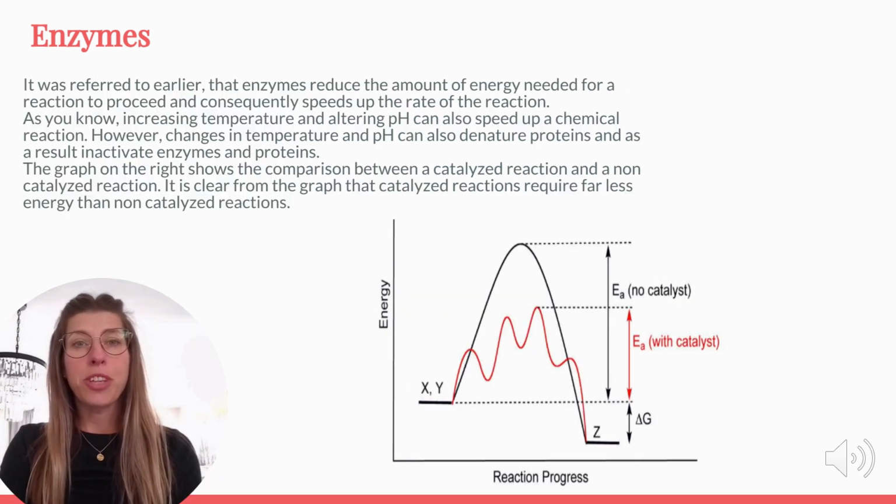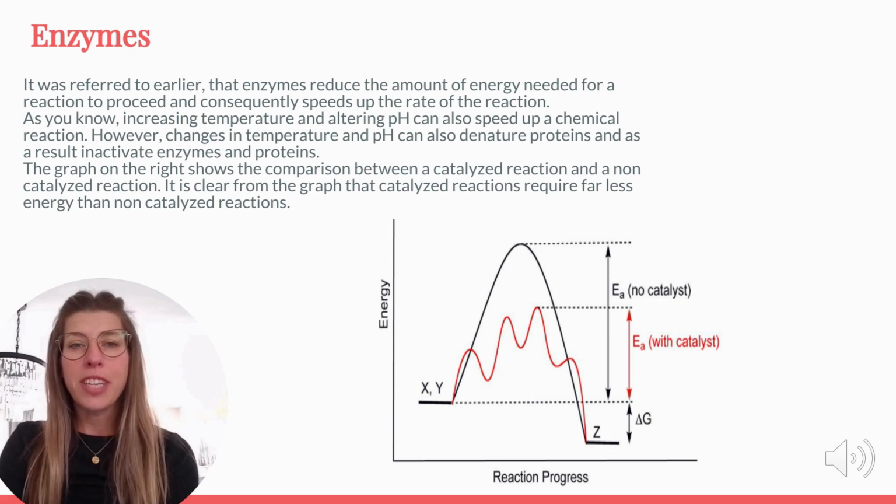Enzymes are crucial because they reduce the energy barrier, known as activation energy, that must be overcome for a reaction to proceed. This dramatically speeds up the rate of reactions. While increasing temperature or changing pH can also accelerate reactions, these changes can denature proteins, including enzymes. Denaturation alters the enzyme's shape, making it inactive. The graph here illustrates the difference between a catalyzed and a non-catalyzed reaction. Notice how the catalyzed reaction requires significantly less energy, highlighting the efficiency of enzymes.